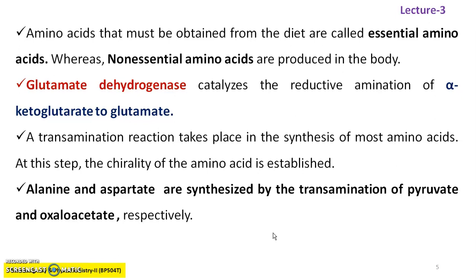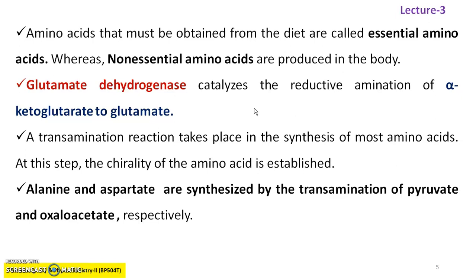Dear friends, in plants, when glucose is biosynthesized, it undergoes glycolysis through the pentose phosphate pathway or glucose 6-phosphate pathway, which yields pyruvate. This pyruvate enters the Krebs cycle or citric acid cycle, wherein it forms alpha ketoglutarate. Now this ketoglutarate yields glutamate, a form of amino acid, via the enzyme glutamate dehydrogenase, which catalyzes the reductive amination of alpha ketoglutarate to form glutamate.